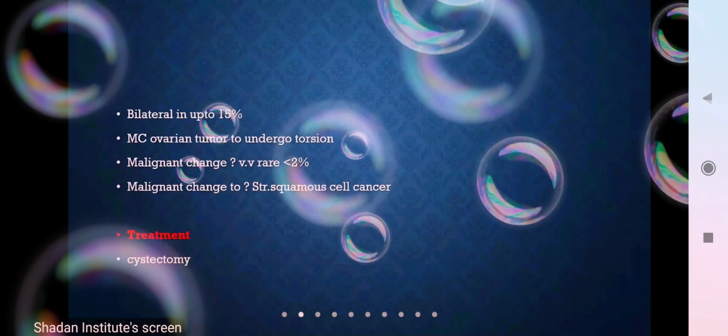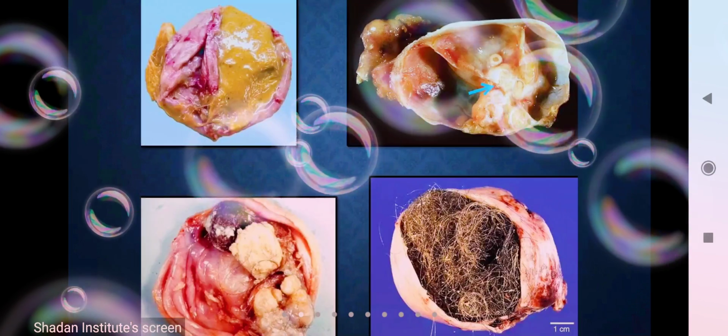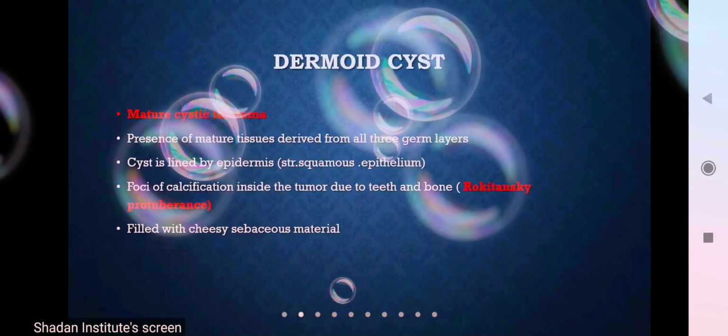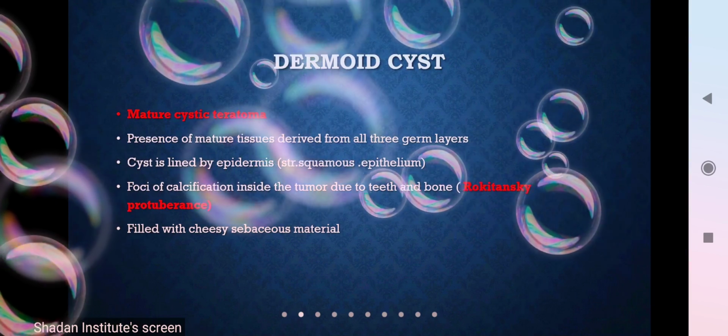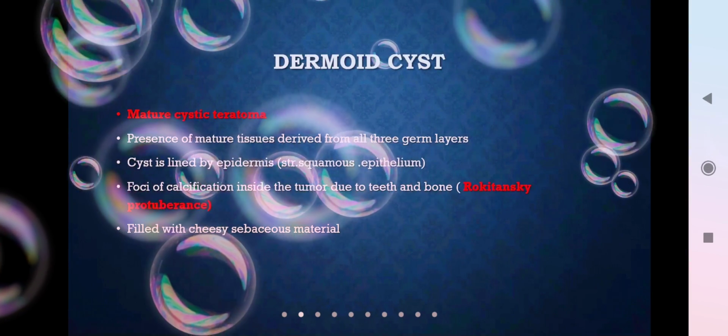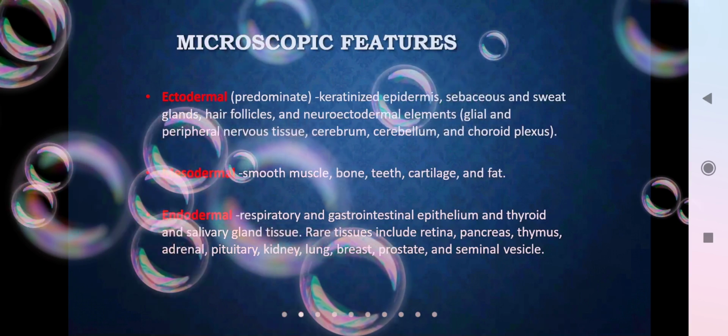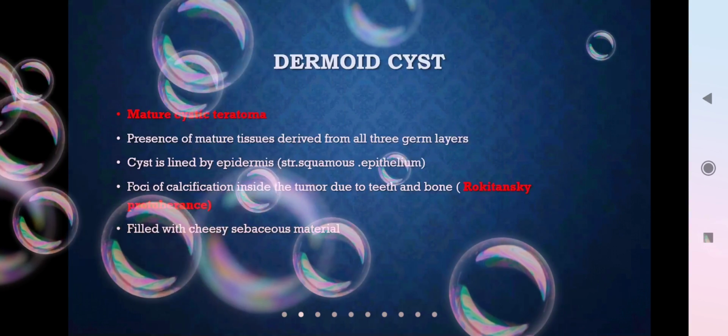So that is about the dermoid cyst. It is very important. Try to remember it. I'm giving you very important points so that at least if you write these points, you can score marks. But you have to elaborate it by drawing diagrams and all. So this is the benign one.